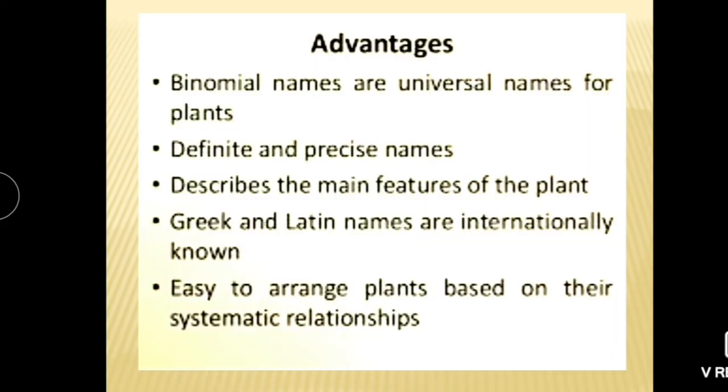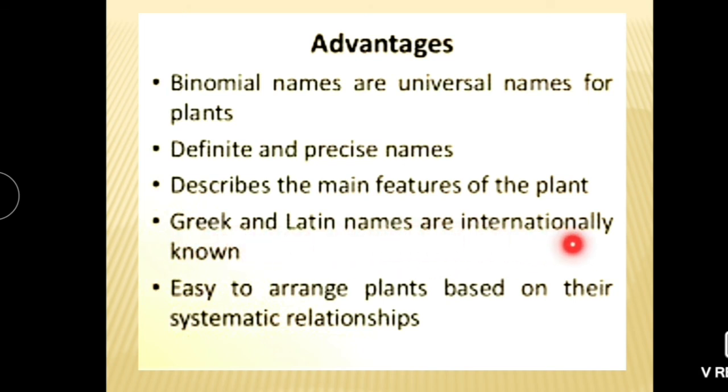What are the advantages of binomial nomenclature? These names are universal names for plants. Means for the mango tree all over the world, its name is Mangifera indica, not mango or aam or amba, etc. These names are definite and precise. Then they describe the main feature of the plant. Some names are descriptive. For example, indica means from India. The origin of that plant is in India.